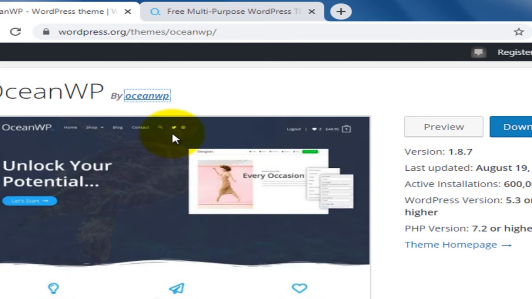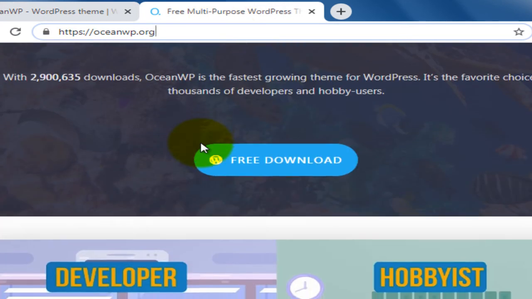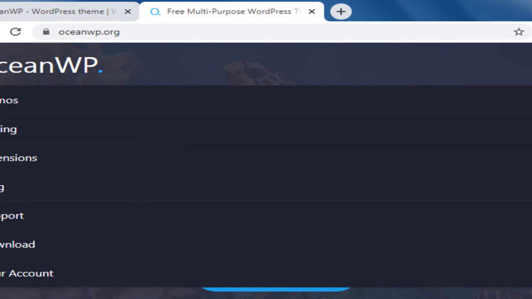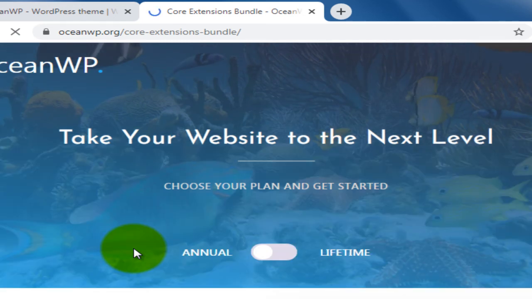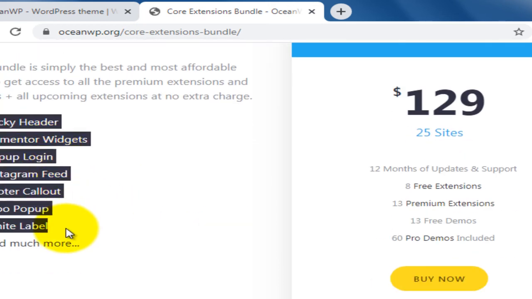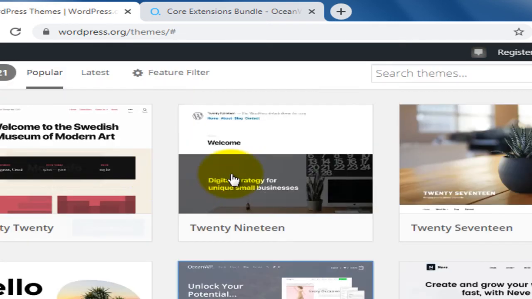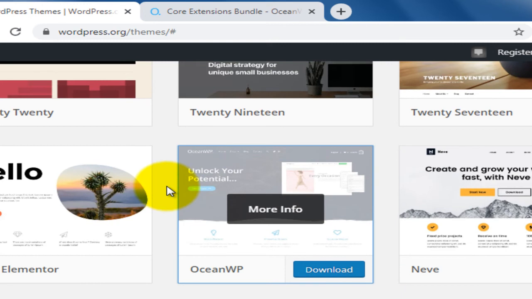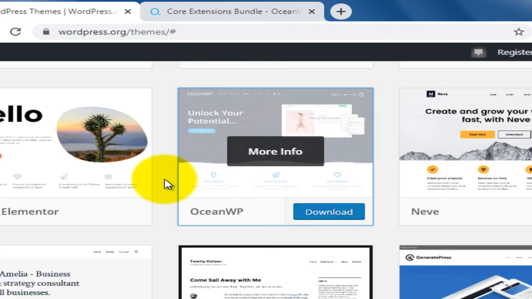If you need complete functions, what you need to do is go to Ocean WP and download some paid versions. For that you need to purchase those themes. After purchasing that theme, you will get plenty of options. Whatever options that theme has, all the functionalities you will get from that theme. Not only the Ocean WP theme, here you can find plenty of themes. All the themes are demo versions available free of cost. By using limited functionalities, you can also make a website.